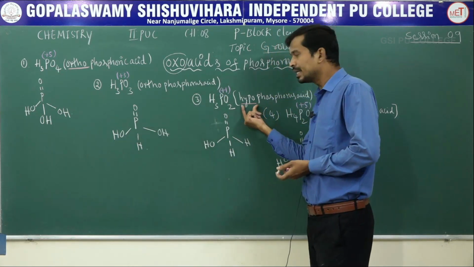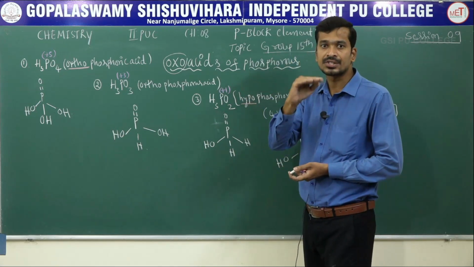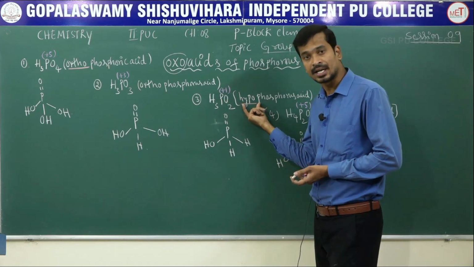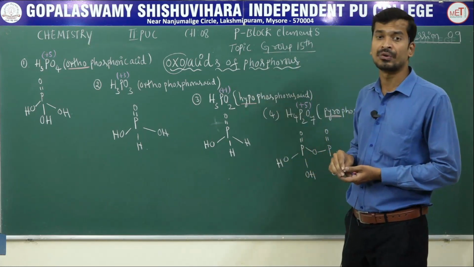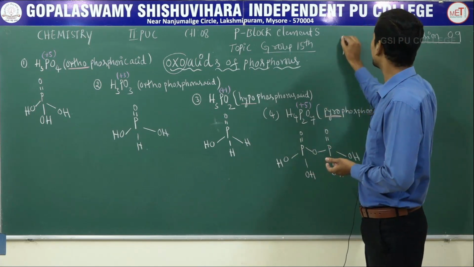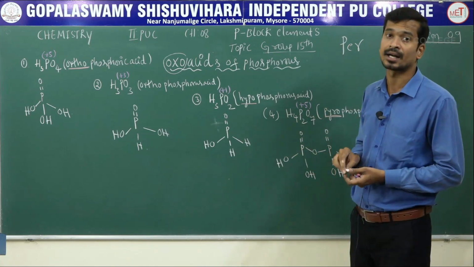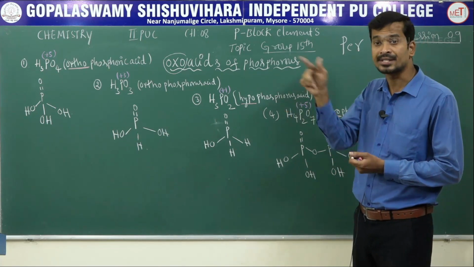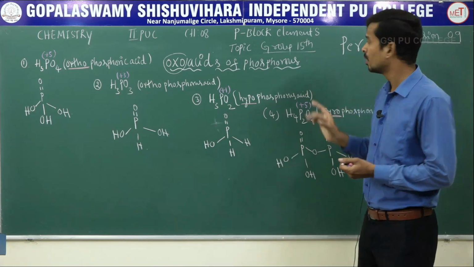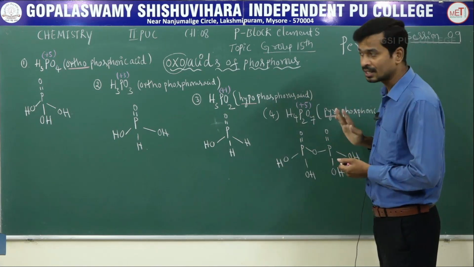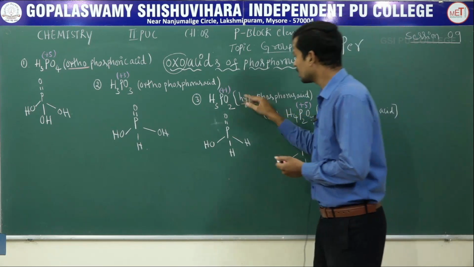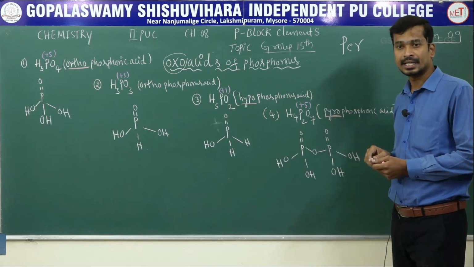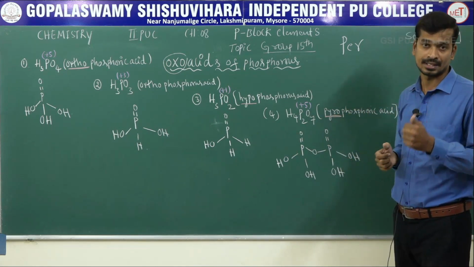Next, Ipo indicates a lower oxidation state. Ipo indicates what? The lower oxidation state. Next, in group 15 and group 17 you write per, per acids, PER. Per indicates the higher oxidation state. Perchloric acid, HClO4, per indicates what? Higher oxidation state. And Ipo indicates what? The lower oxidation state. And pyro indicates in terms of a temperature.